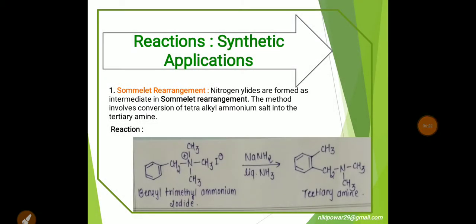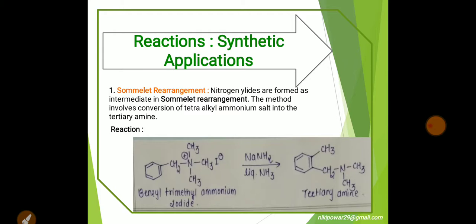A number of ylides can be isolated in the crystalline state. Some of these ylides are transient intermediates in some reactions. That means ylides are formed as an intermediate, not a product. They are formed as an intermediate, and we know an intermediate has its own energy or a specific state in the energy profile diagram. So, we can isolate them. Okay. That is, we can collect them in lab work.